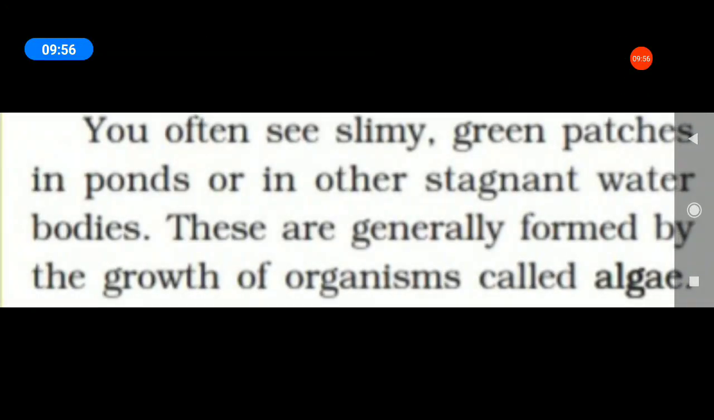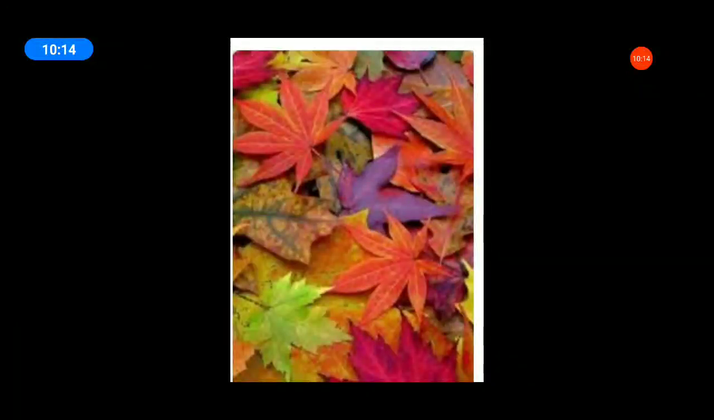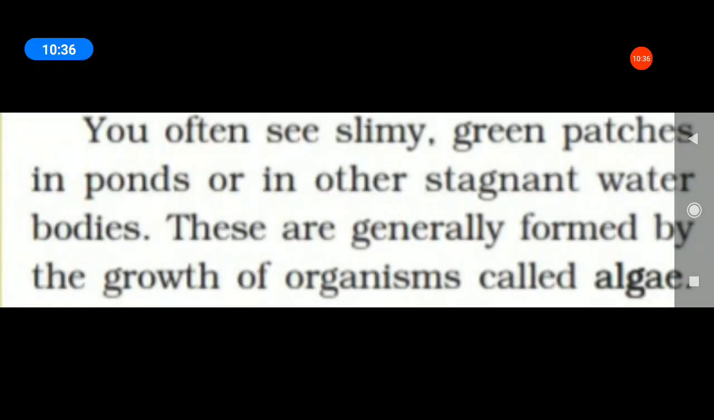The green patches in ponds or in stagnant water bodies are generally formed by the growth of organisms called algae. This one is a leaf. The various colors of leaves: leaves have a green pigment also known as chlorophyll, so the leaf color is green. A large amount of red, brown and other pigments mask the green color. Photosynthesis takes place in these leaves also. So the green patches in ponds or other stagnant water bodies are generally formed by the growth of organisms called algae. All of you underline the word algae, page number 4.